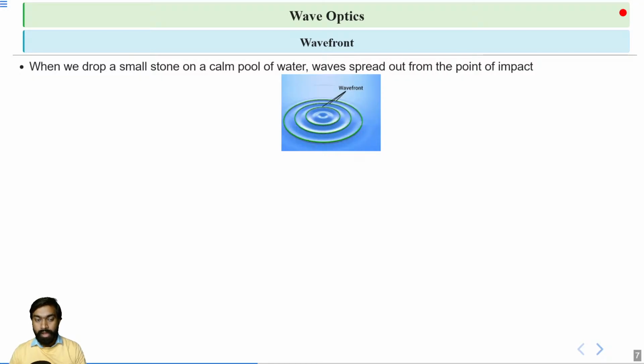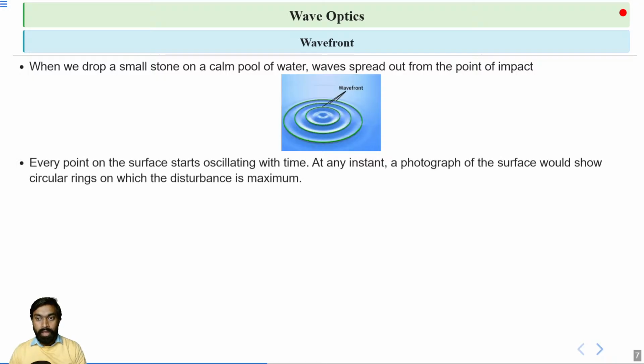Every point on this surface starts to oscillate with time. If a photograph of the surface is taken at any given time, circular rings will be visible where the disturbance is maximum.